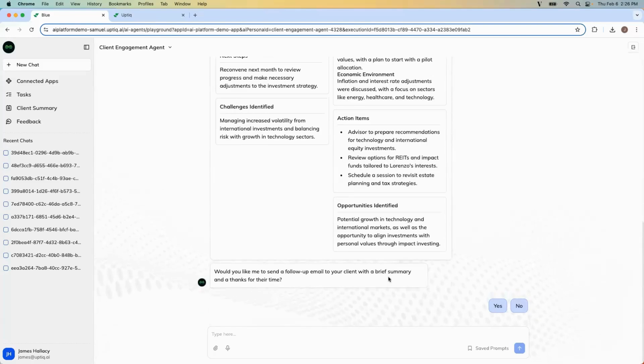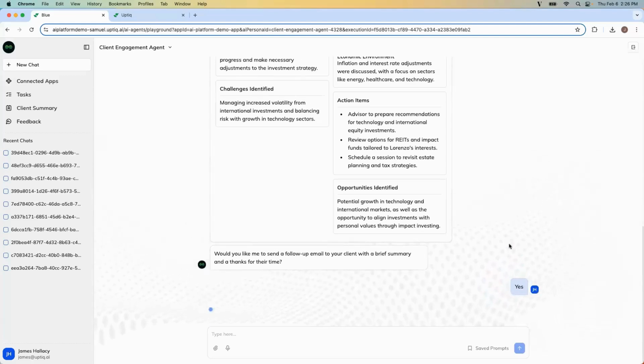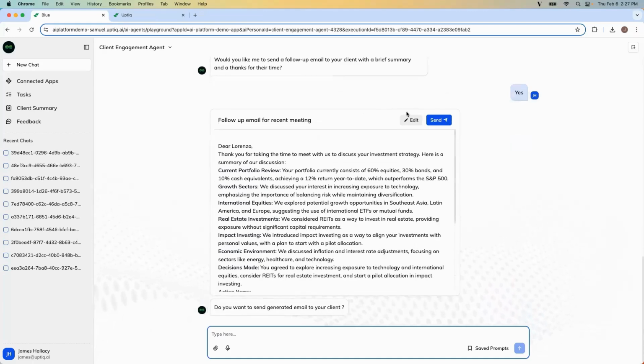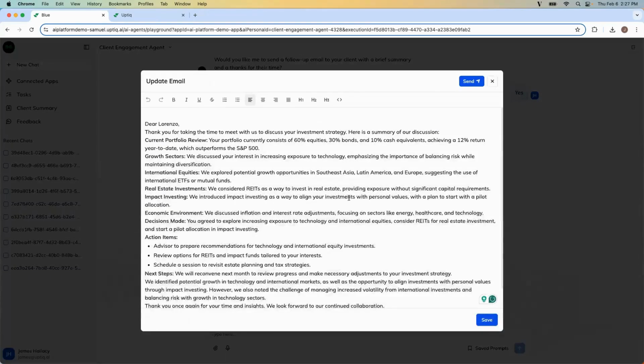It also took the next step and wants to know, hey, do I want to send a follow-up email to my client with this summary and a thanks for our meeting? I'm going to go ahead and say yes. It's going to take all of this summary information and distill it down into an email. This email that's being created is able to match our style of writing, could be edited, and could be updated to send to whomever we need to send it to.